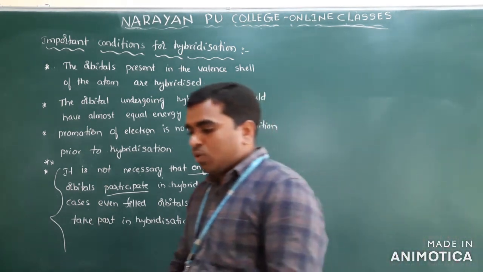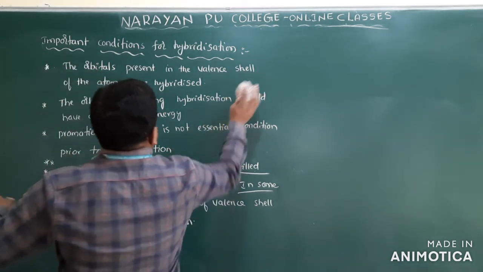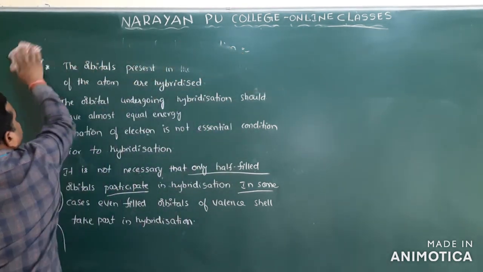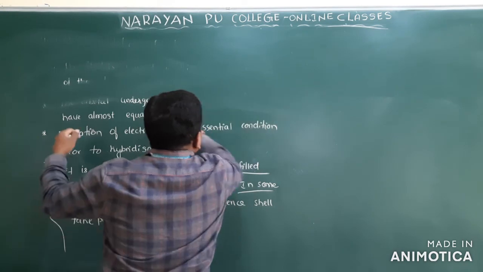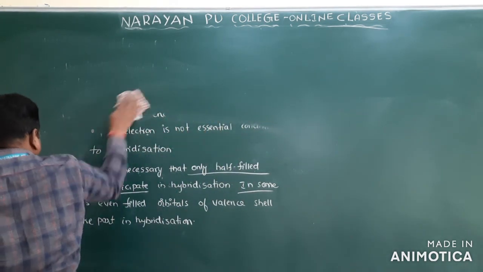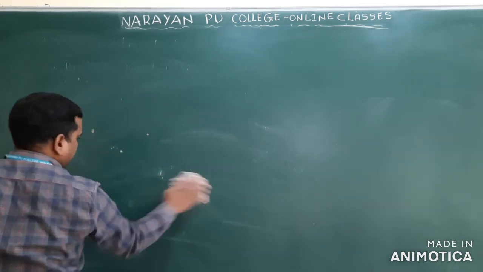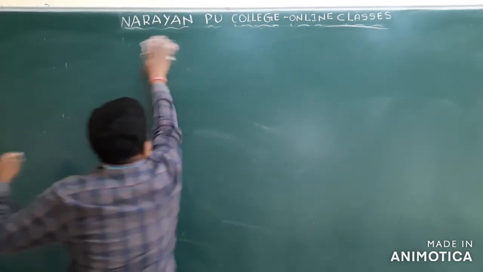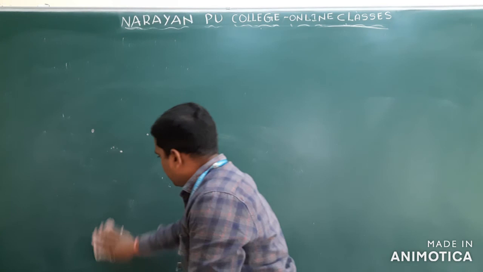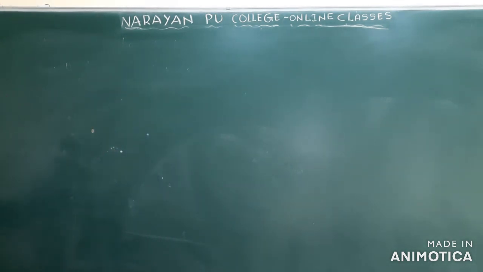Next we will put the heading: types of hybridization. We will discuss the types one by one.